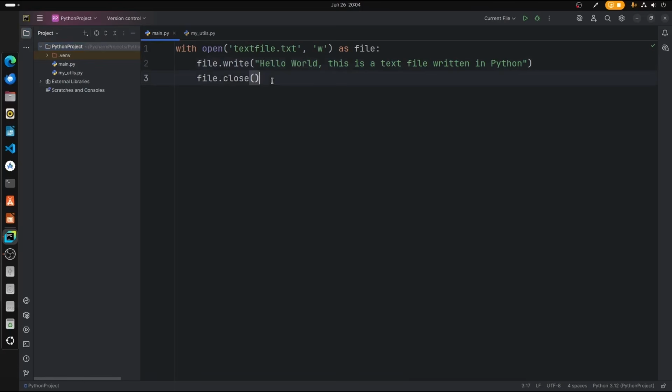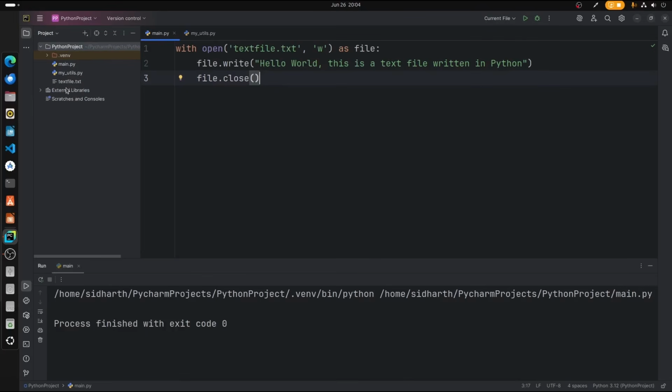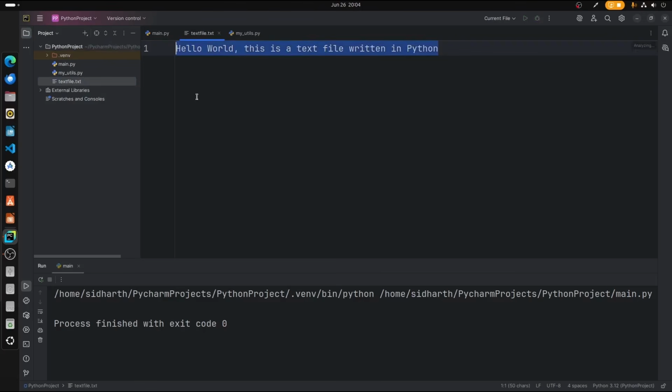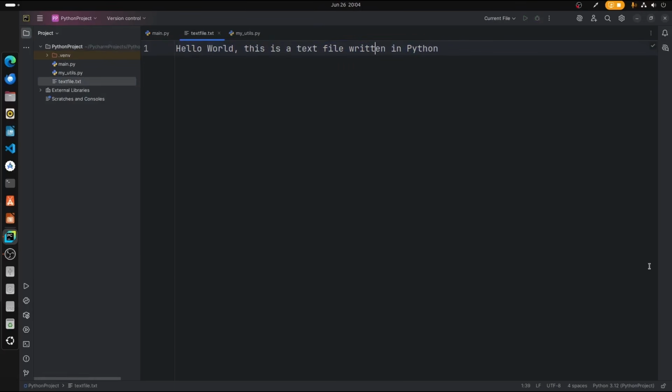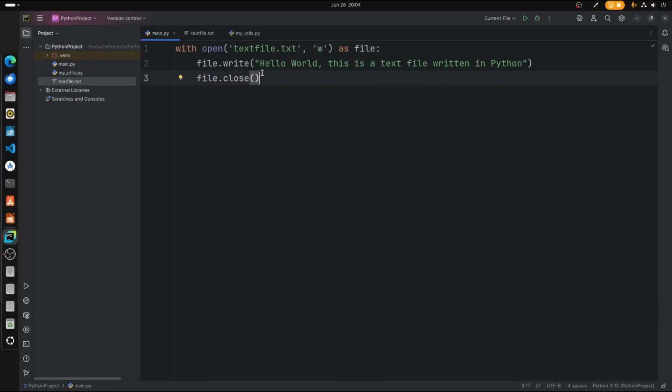Alright, so now let us run this file and see whether the text file is created here or not. There we go, text file.txt. When we open that, there we go, we got our content written in this text file. It's just as simple as that. Now we have written this file, but let's say I want to print this statement by reading the file and display it in my output. How are we going to do that? It's very simple. So watch this. Now what we're going to do is, let's remove these lines.